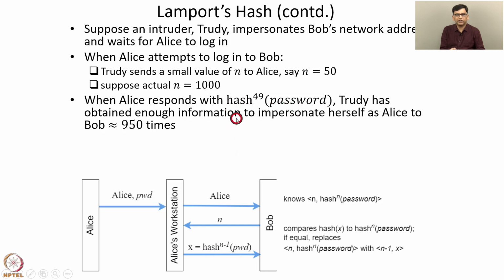So by just applying hash function to this value 999 minus 49 times, that is 950 times, 2D is able to compute hash 999 of password. So that is the first authentication.